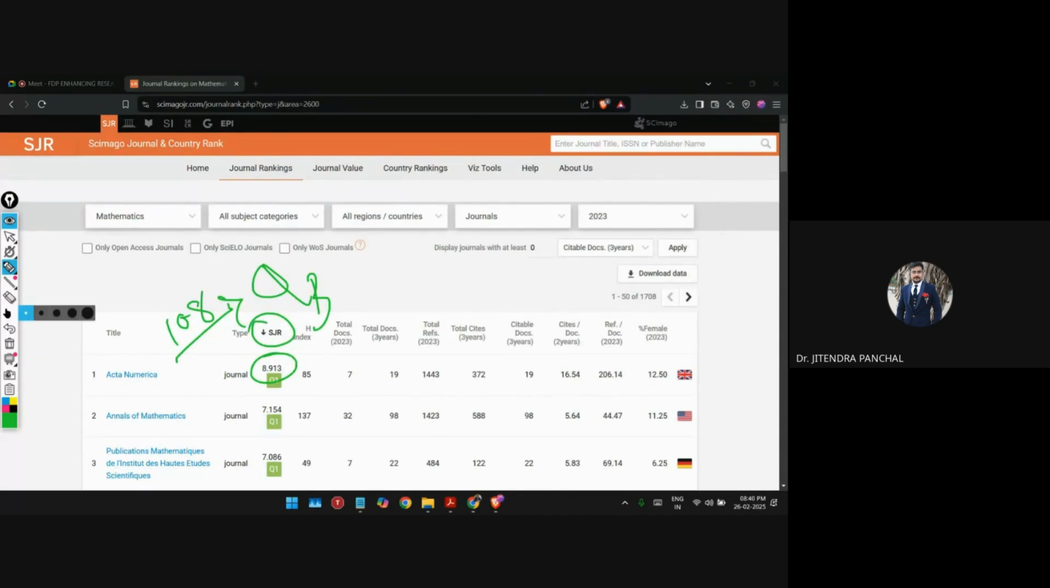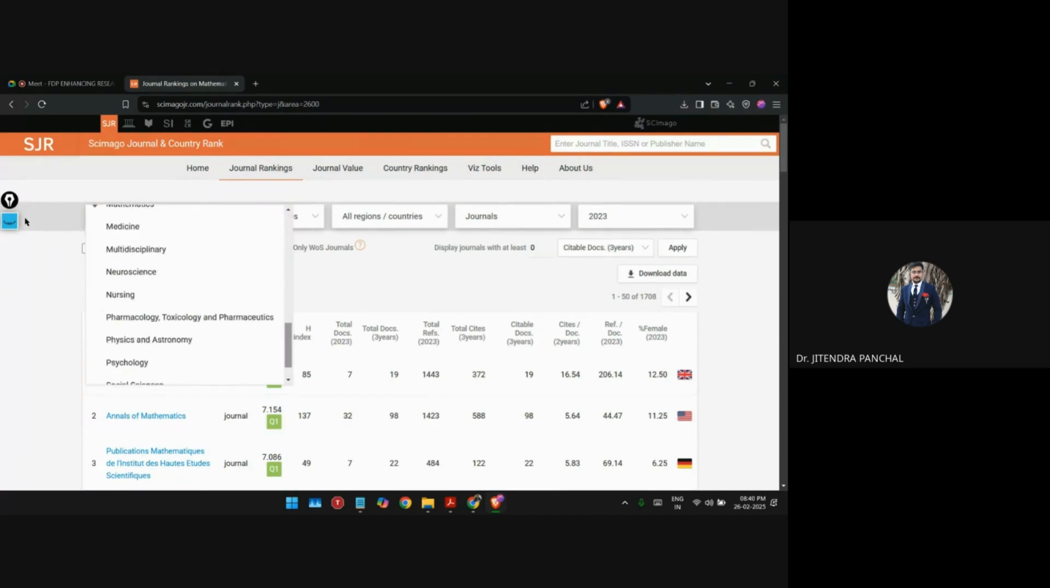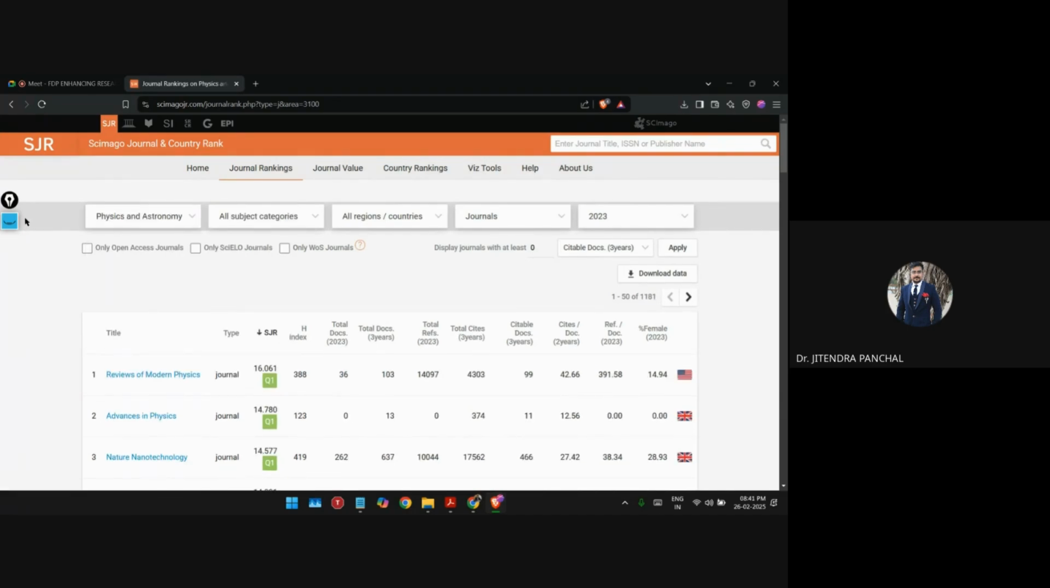Why? Because it depends on the subject area, the discipline. Many factors are there on which it depends, like how they are calculating the H index and the SJR score. Okay, is this clear to everyone? So maybe it is possible that if you select any other subject from this, you will get a higher impact factor journal. Like if you select physics and astronomy, you can see now it is double 16.